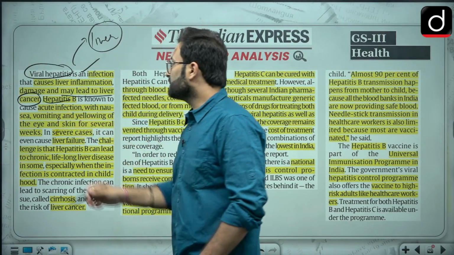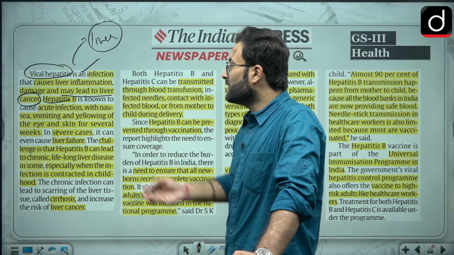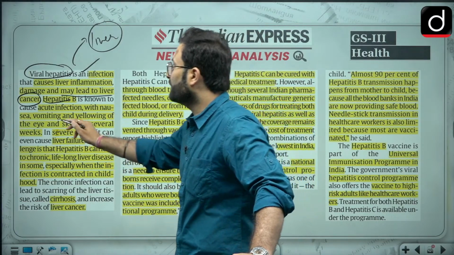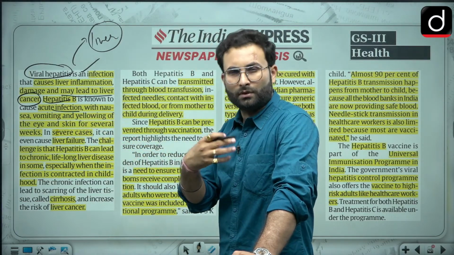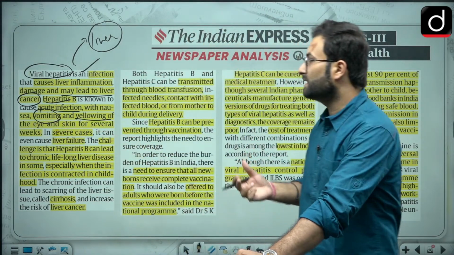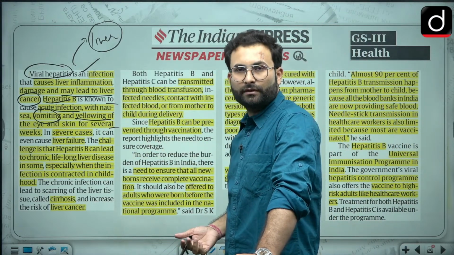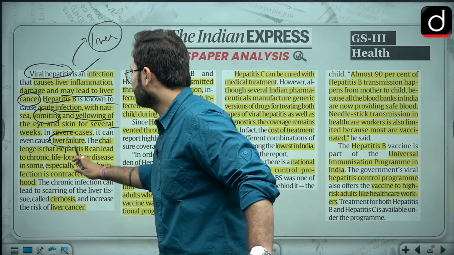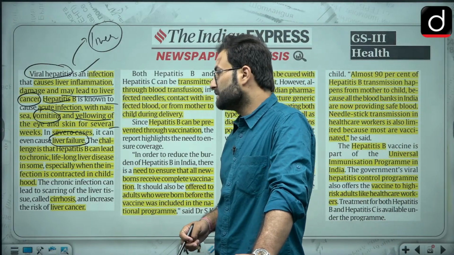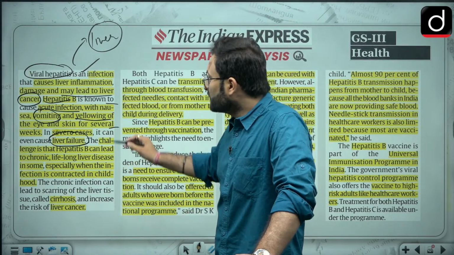Second thing is that hepatitis B is known to cause acute infections, and there are some symptoms like nausea, vomiting, and yellowing of the eyes and skin for several weeks. So basically what happens here is that you will feel nauseous, then you will feel like vomiting, and there is yellowing of the eyes and skin for several weeks. That is the basic symptoms. When we are talking about severe cases, there will be liver failure as well. Now the challenge is that hepatitis B can lead to chronic, lifelong liver disease in some cases, especially when the infection has started in childhood. Okay, so that is about hepatitis B.